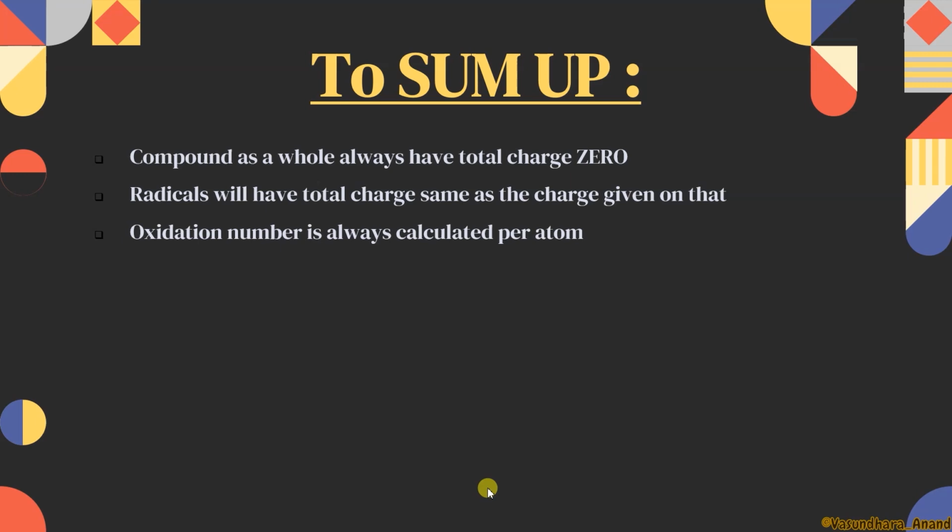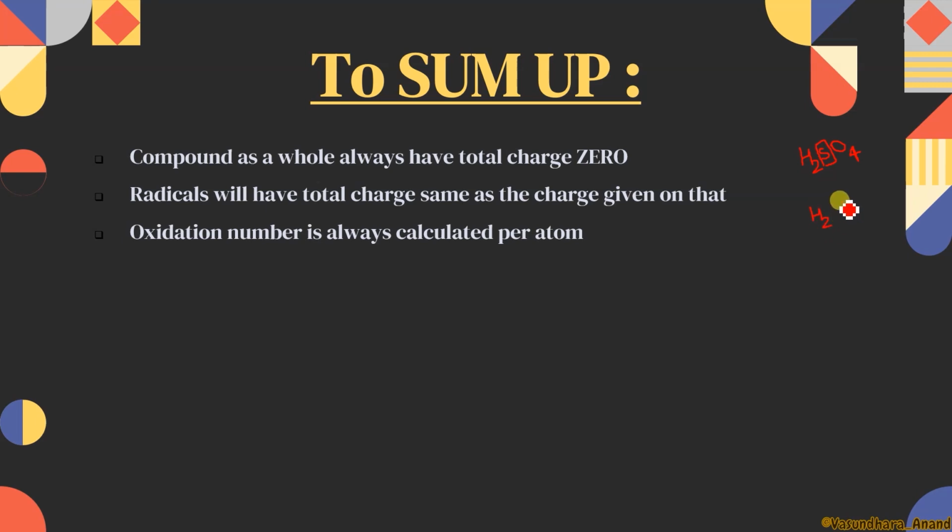Now the question is, what is the central atom? The central atom is that element in the compound which is less in number, जो less number में होगा. ठीक है? So for example, H2SO4. In this case, which is the central atom? Obviously sulfur is the central atom because sulfur is less in number, isn't it? So this is correct. If another example, if 2 elements are there which have the same number, then which will be considered as the central atom? Like an example,